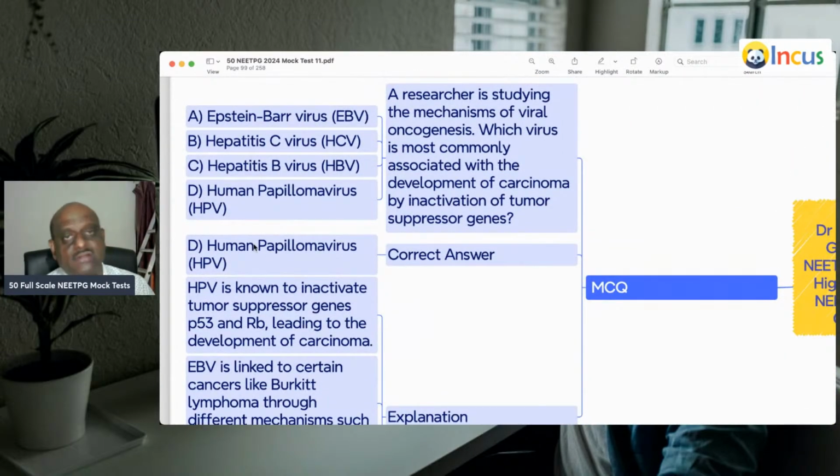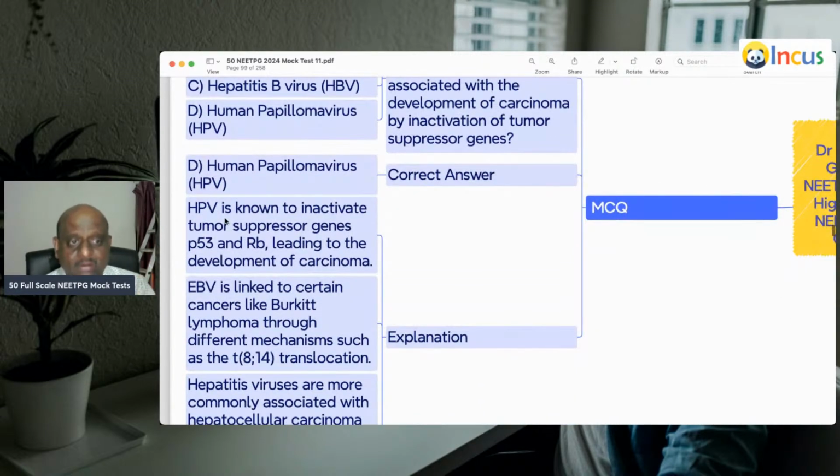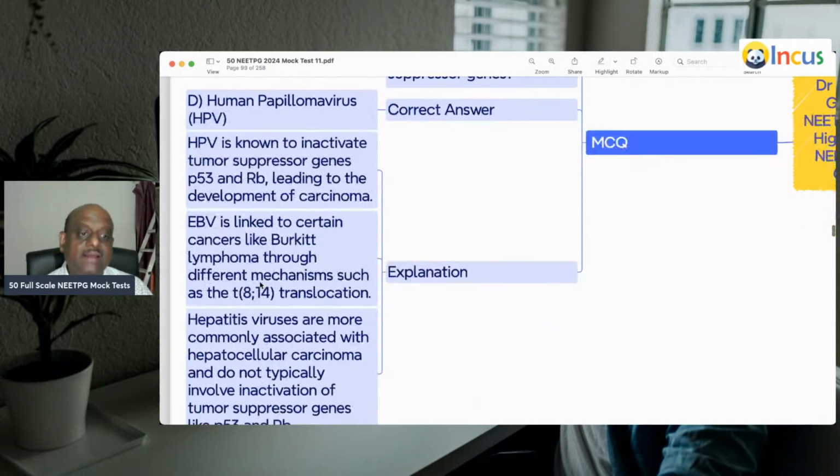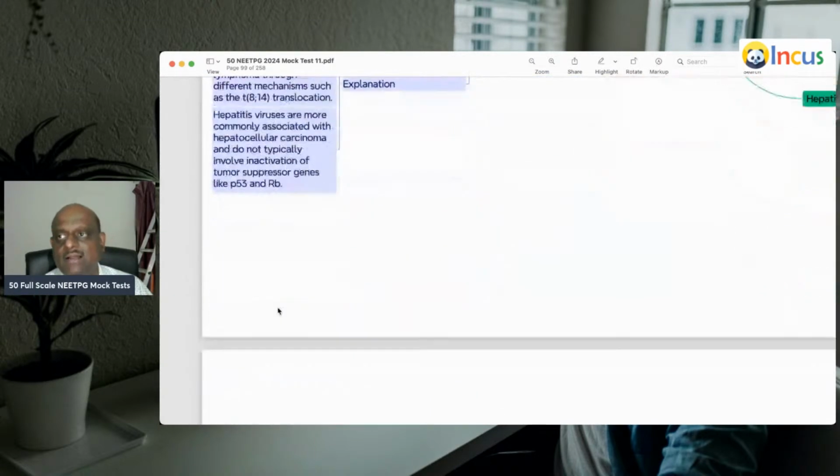Now, which virus leads to carcinoma? By inactivation of the tumor suppressor genes. The human papilloma virus inactivates the tumor suppressors P53 and RB, leading to carcinoma, is what you need to remember.